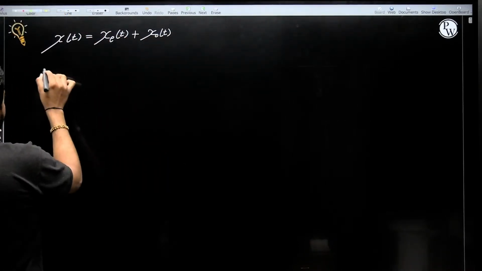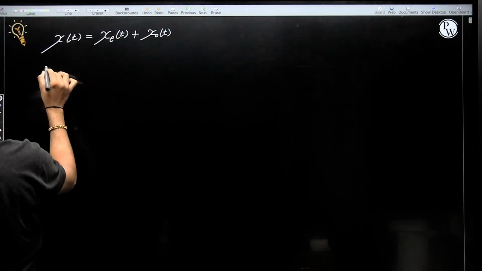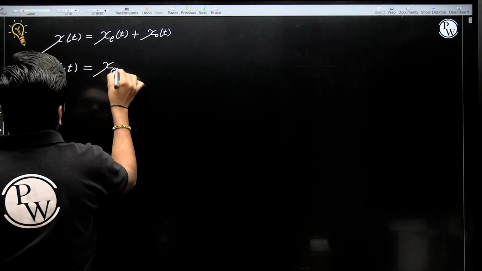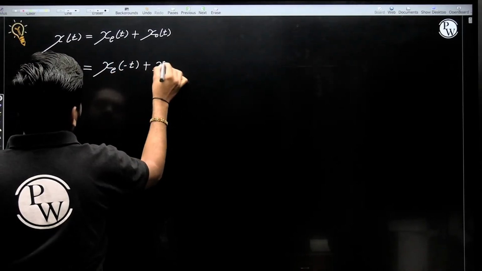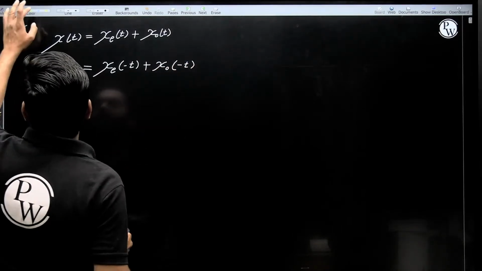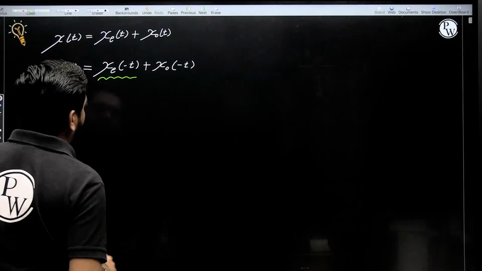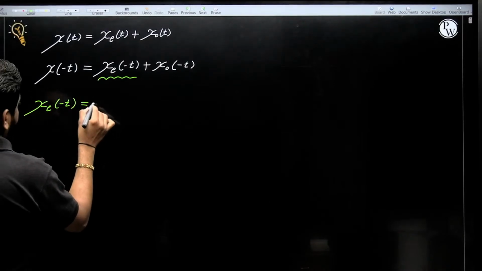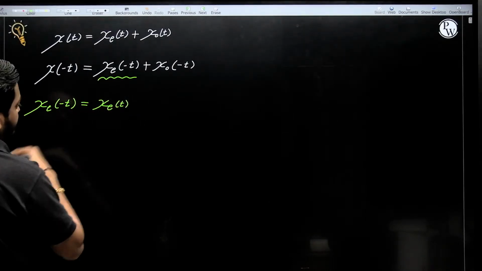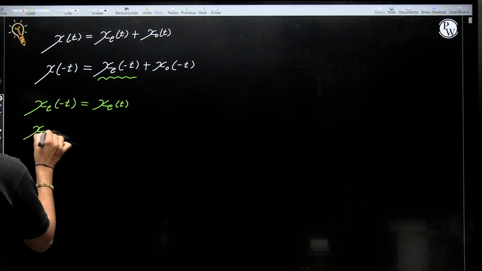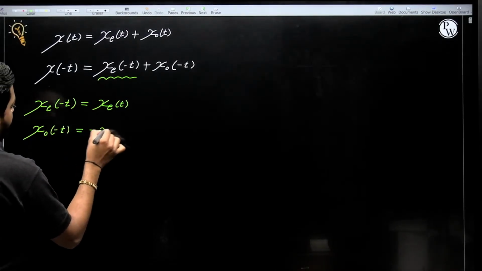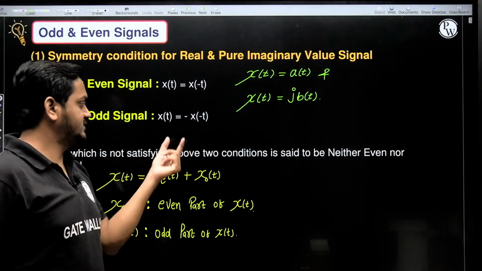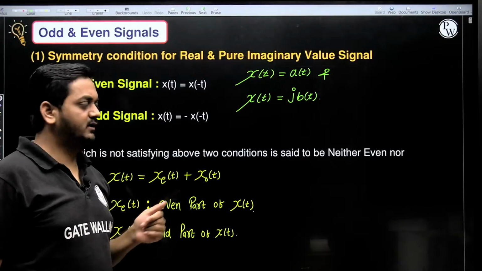Now t becomes minus t, so x of minus t is equal to x e of minus t plus x o of minus t. Now see, this is the even signal, correct? The even part of x of t means an even signal. So for an even signal, can we write like this? X e of minus t equal to x e of t, because it is an even signal. And x o of minus t, this is the odd signal. For an odd signal we can write like this, yes or no? From here, guys, x of minus t equal to what? Minus x of t.